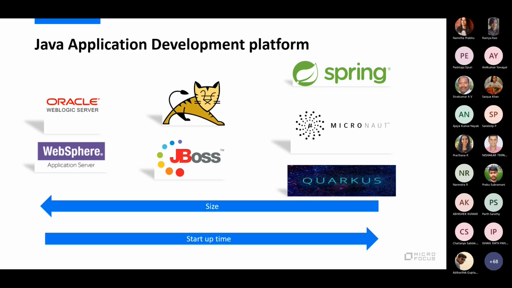Then around the late 2000s, around 2008, 2009, maybe Tomcat and JBoss, the open source technologies, wherein you don't have to pay anything, came into the picture.